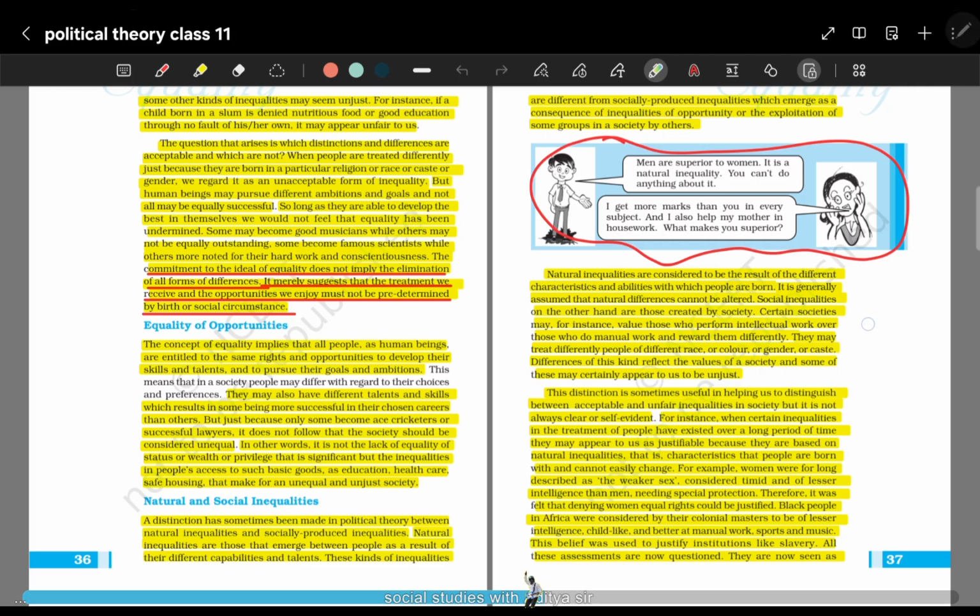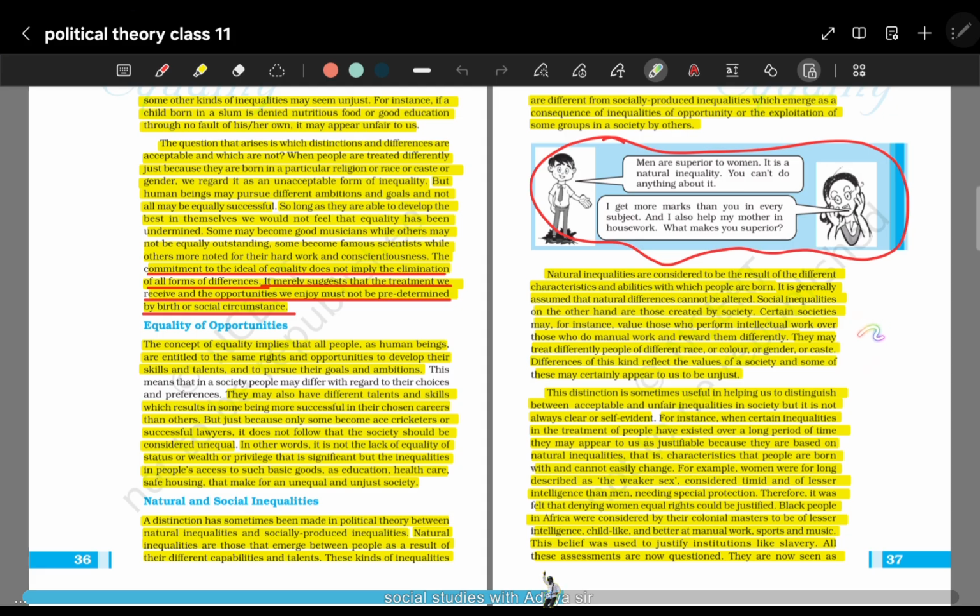Also there might be a situation that A cannot become anything. A is just a regular person who is going to a private job and doing something, and B became a scientist. Though they both were given equal opportunities, B was talented and made most of the efforts, right? He or she put in a lot of hard work and effort. So B graduated and became a scientist and did a PhD and everything, and A did not become anything. So we cannot say that now society is unequal.